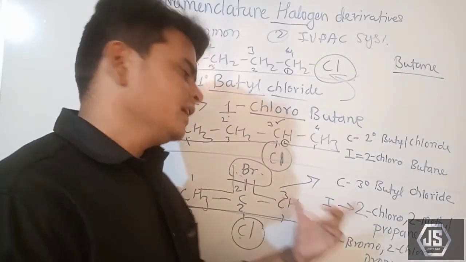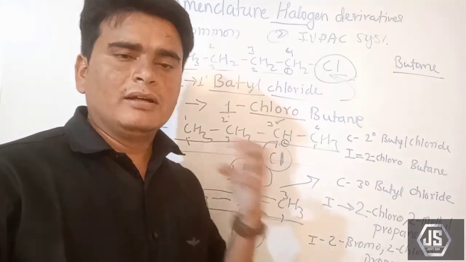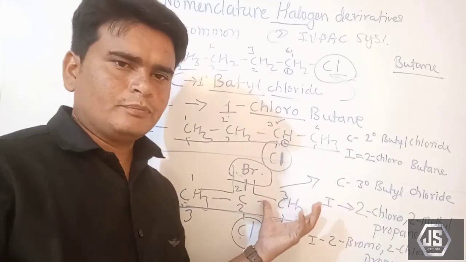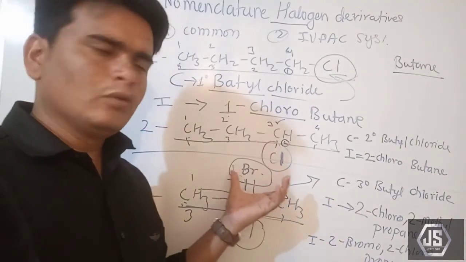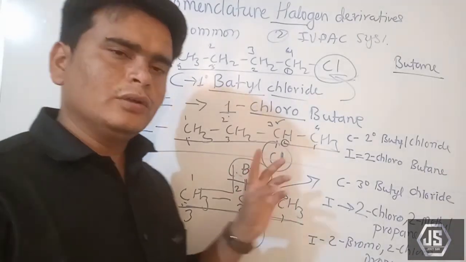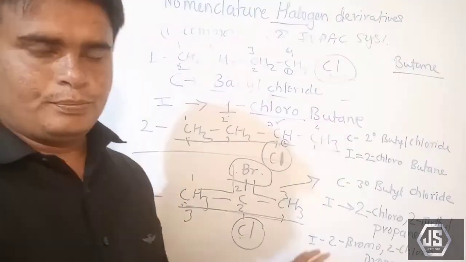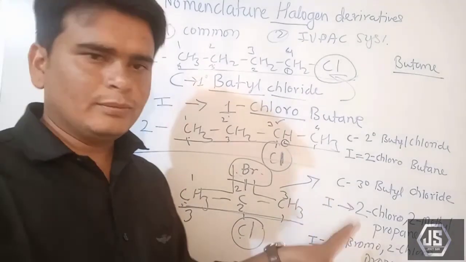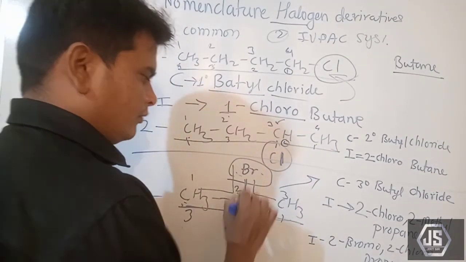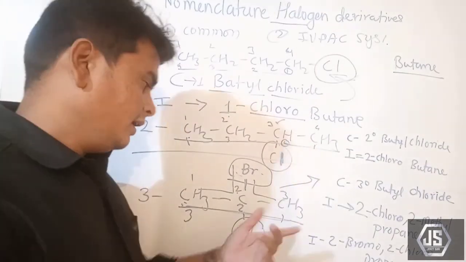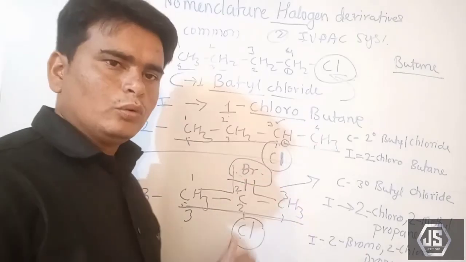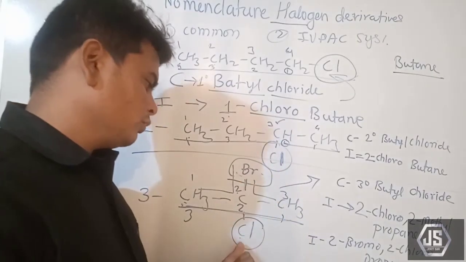So while giving names, consider alphabetical order for any halogen atom or any group attached to the carbon. If it comes alphabetically before, then we should give the name first to that group. If it is connected with 2 and the other is connected with 3, we should take 2-bromo. If it is connected with 3 and the other with 2, then also we have to take this one, 3-bromo-2-chloropropane.